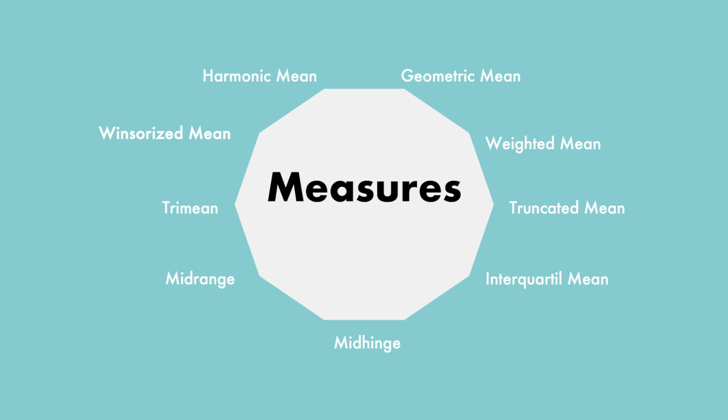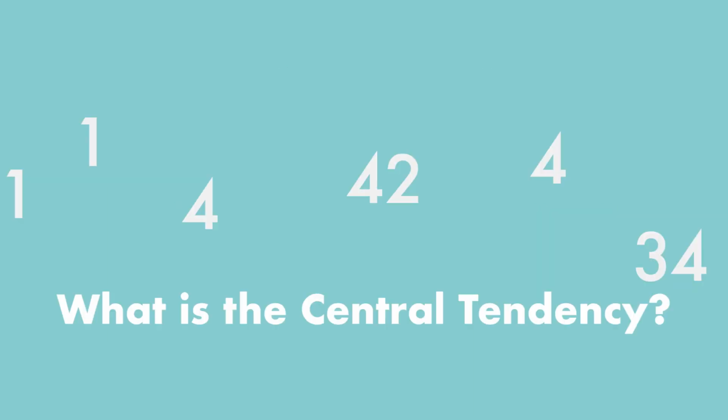So, for example, geometric mean, weighted mean, truncated mean, interquartile mean, hinge mean, median range, trimean, Winsorized mean, and harmonic mean. Although these measures have their uses, today we will focus on the three most used measures: the mean, the median, and the mode.